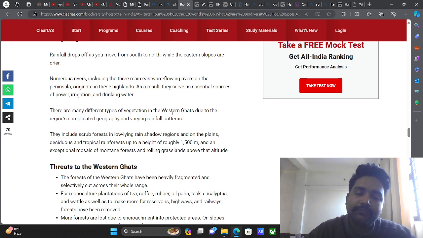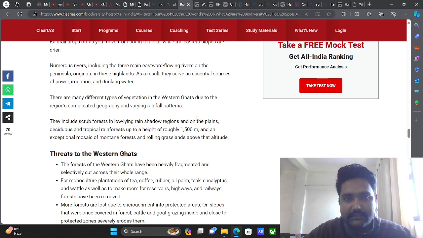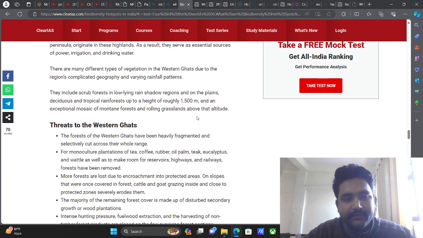So basically, there are a lot of rivers that are flowing from this region, and the rivers are useful for drinking water, right? And for irrigation purposes and for power production, right? Power production such as electricity and different types of power sources, right? There are many different types of vegetation in the Western Ghats due to the region's complicated geography and rainfall patterns.